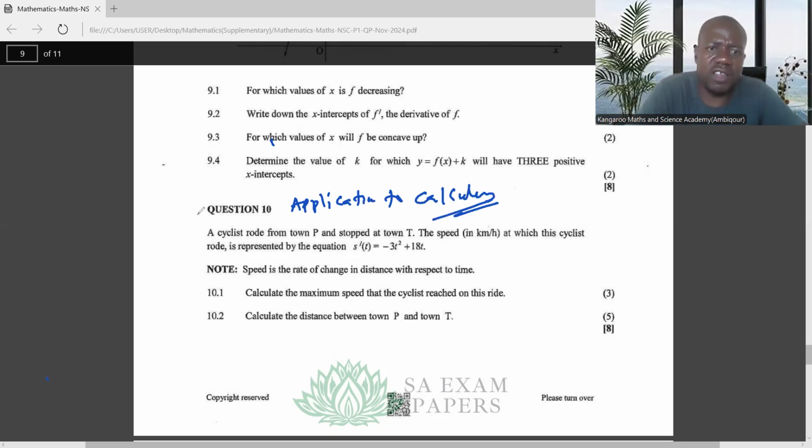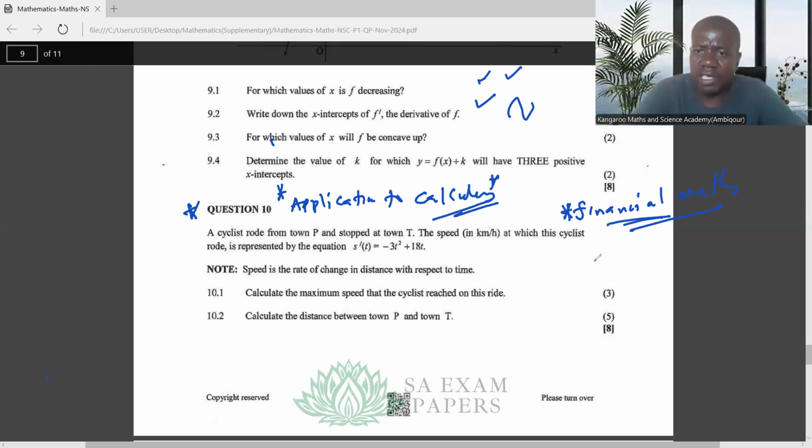Then after leaving the application of calculus, go to finance. Just focus on financial maths. Remember, I said that under calculus, you look at the first principle, the rules, and the curve sketching, the cubic functions. And after this, you just do away with the application of calculus for now. Then you move to financial maths.